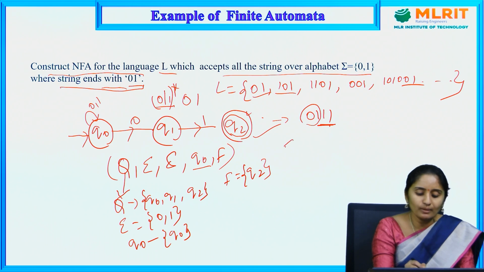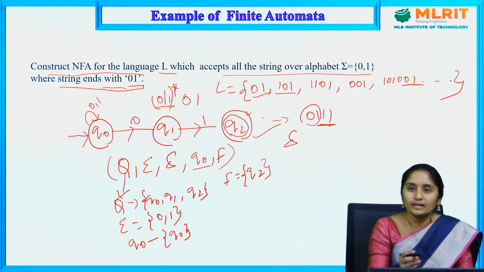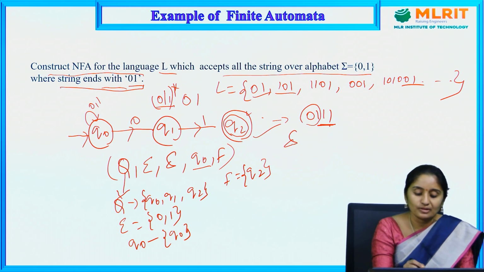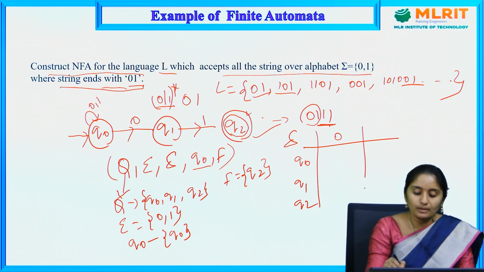The next one is the transition function. What are the states I am having? Q0, Q1, Q2. What are the input symbols? 0, 1 are the input symbols. Q0 on 0 has a transition to Q1 and Q0. And the next one is Q0 on 1, going to Q0.